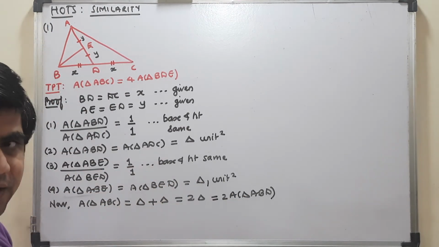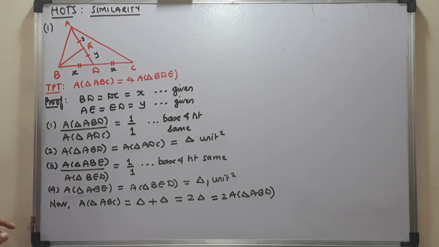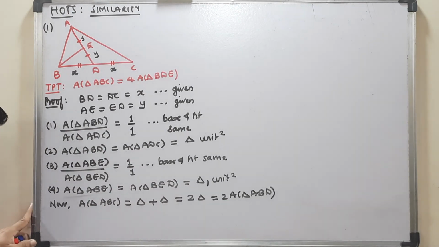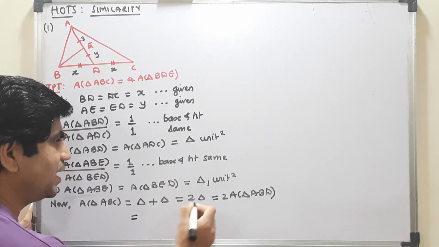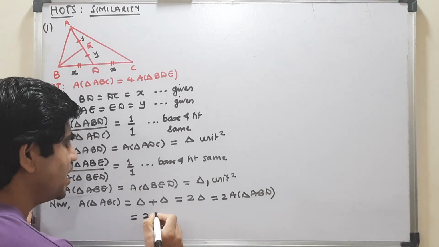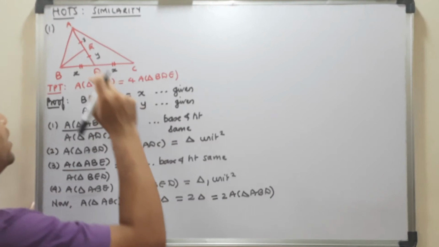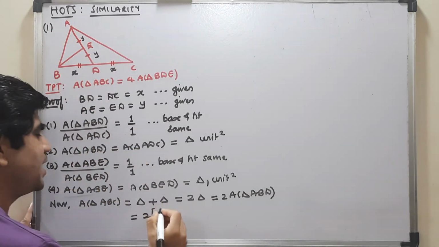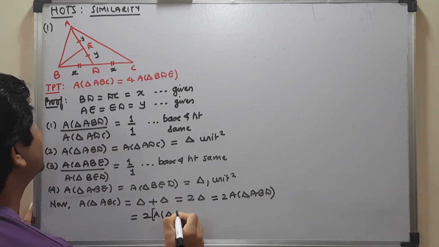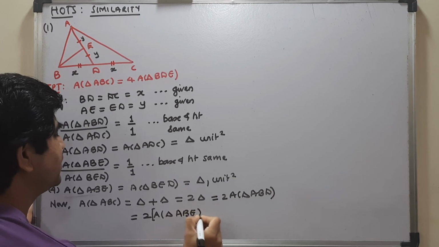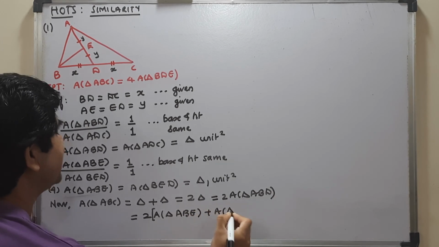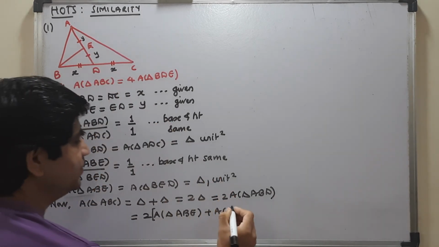So area of triangle ABD can be written as area of triangle ABE plus area of triangle BED.